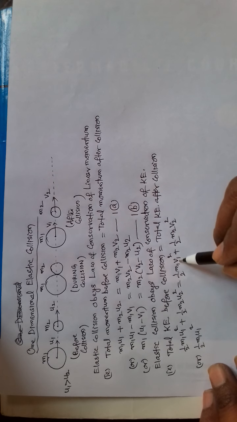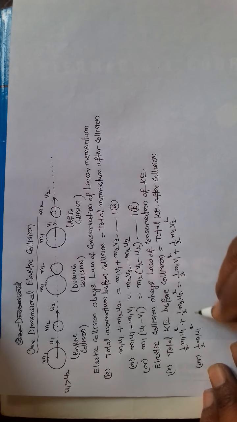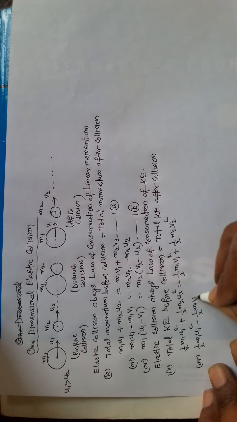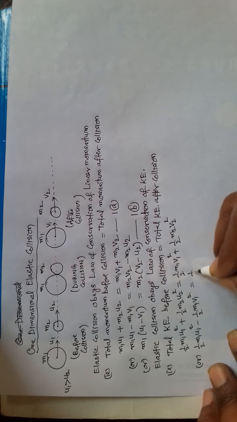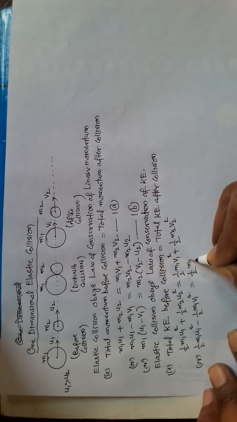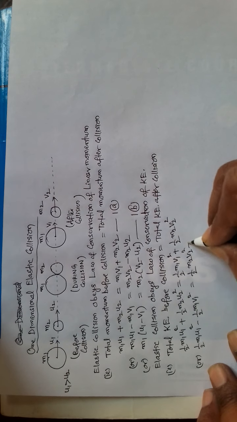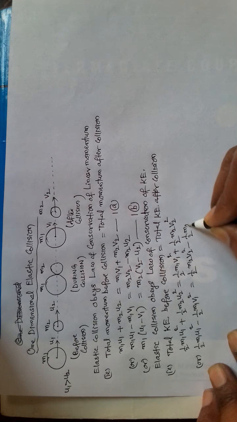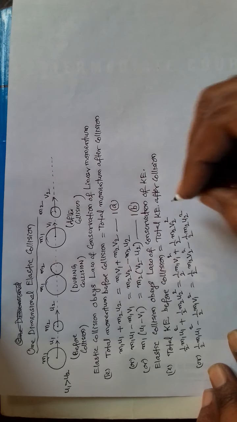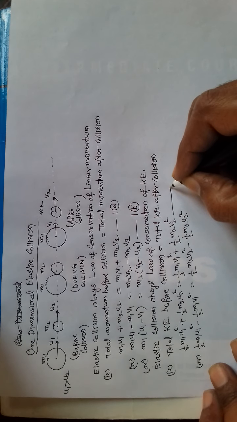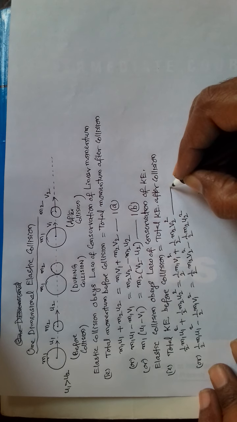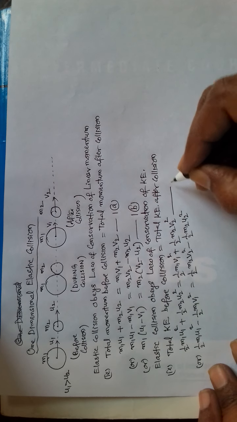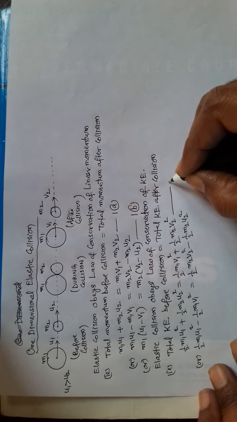Let us move the ones to left hand side and twos to right hand side. So this is equation 2a.